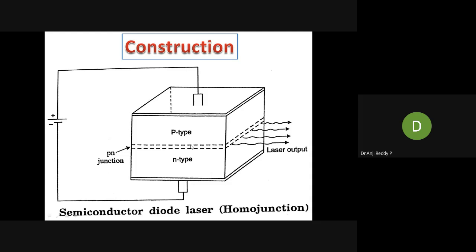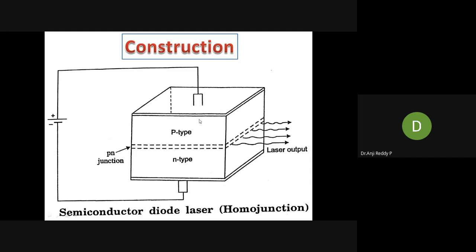What is the thickness we have to cut? 0.5 mm. We cut this single crystal as a platelet with a thickness of 0.5 mm.